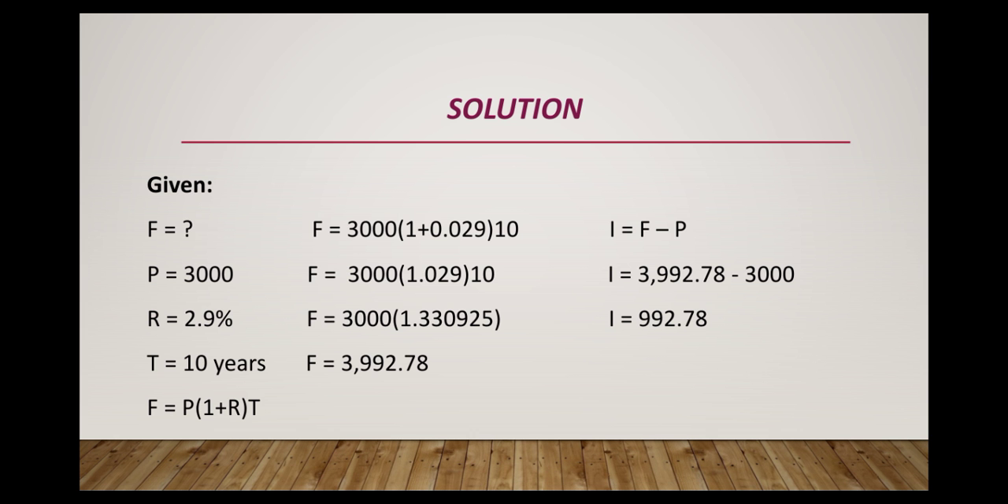F equals 3,000 times (1 plus 0.029) to the power 10. F equals 3,000 times 1.029 to the power 10. F equals 3,000 times 1.330925. F equals 3,992.78. I equals F minus P. I equals 3,992.78 minus 3,000. And the answer is 992.78.